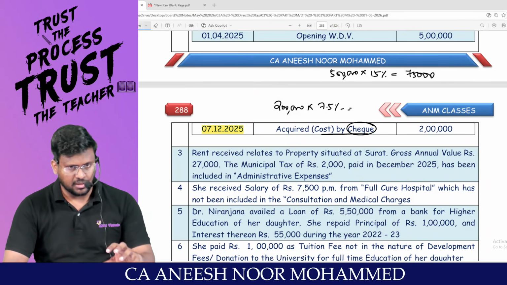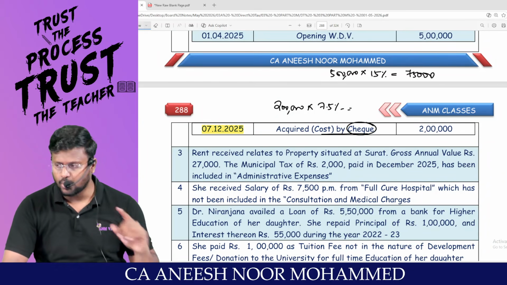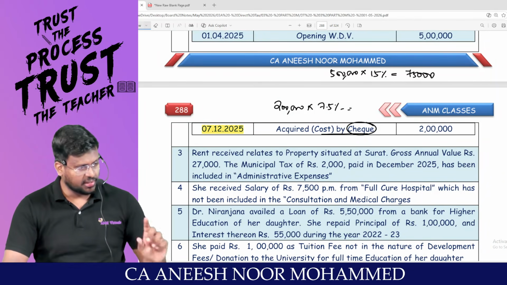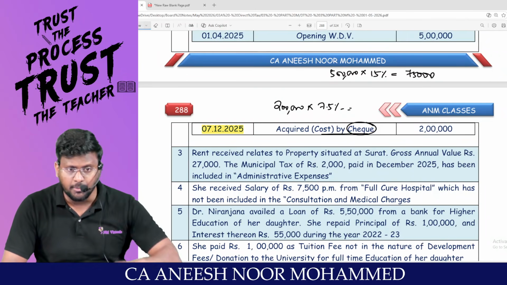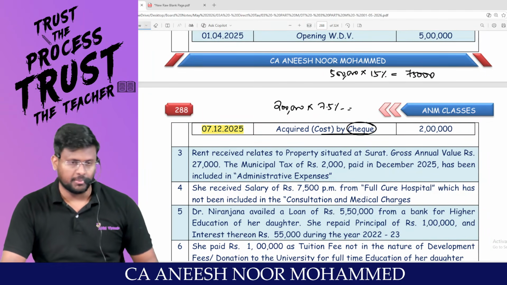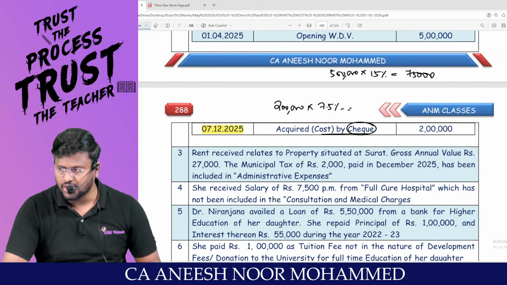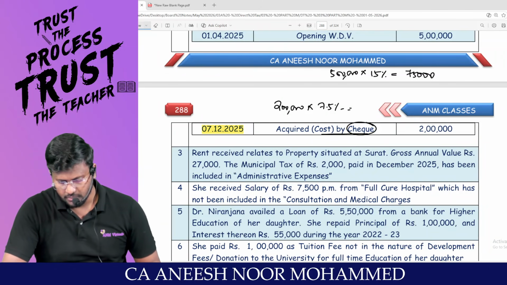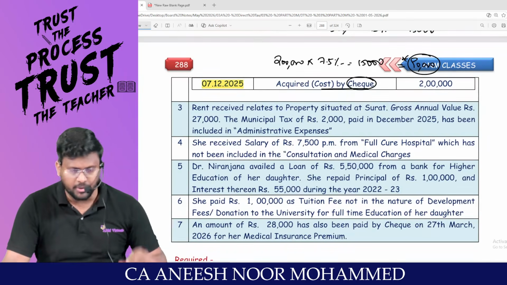In the sense, the Section 40A(3) provisions will not be applicable: in a single day to a single person, cash payment exceeding 10,000 or 35,000. The 35,000 concept will not be applicable for assets, am I right, sir? Only the 10,000 concept will be applicable. Since it has been paid by cheque, 2 lakh into 7.5% comes to 15,000, which can be claimed as depreciation. So 75 plus 15, 90,000 is the total depreciation we are supposed to reduce from the net profit.